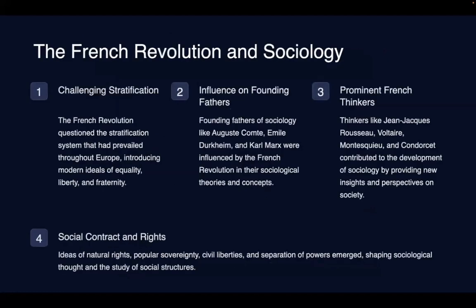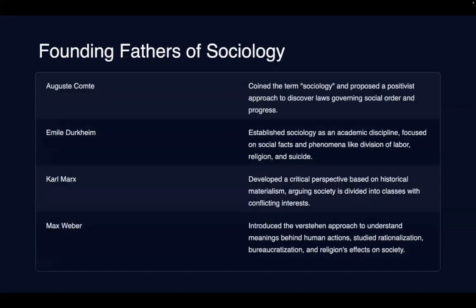Then we will see in detail the effect of the French Revolution on sociology. The French Revolution questioned the stratification system, which was ascriptive in nature and prevailed throughout Europe, and introduced ideas of equality, liberty, and fraternity. Founding fathers of sociology like Auguste Comte, Emile Durkheim, Karl Marx were influenced by the French Revolution in their sociological theories and concepts. Thinkers like Rousseau, Voltaire, Montesquieu contributed to the development of sociology by providing new insights and perspectives on society. The ideas of natural rights, popular sovereignty, civil liberty, separation of power all emerged after the French Revolution.